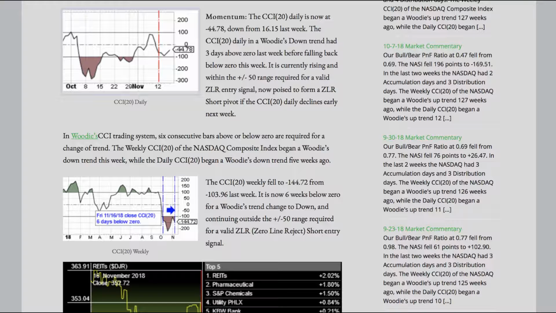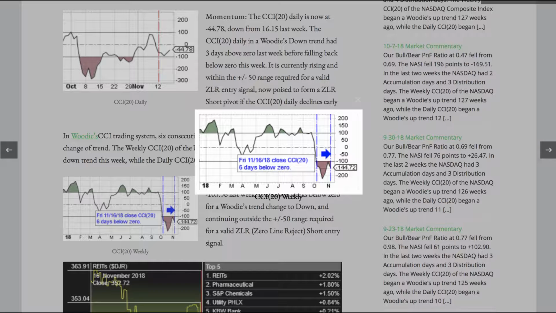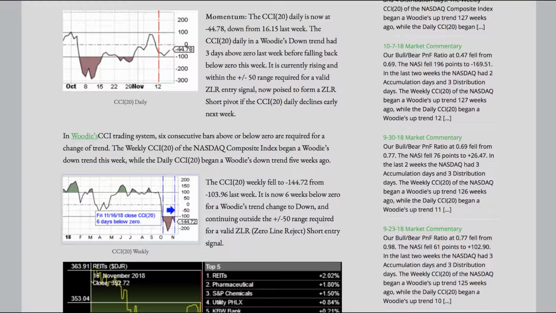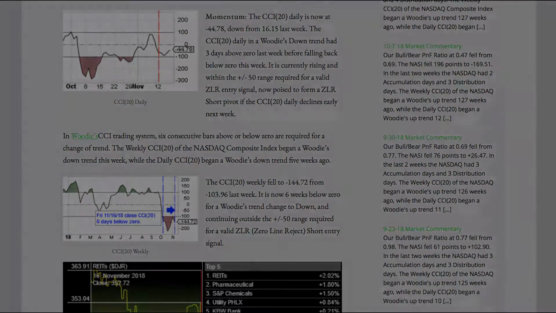The weekly CCI 20 of the Nasdaq Composite Index began a Woody's downtrend this week, while the daily CCI 20 began a Woody's downtrend 5 weeks ago. The CCI 20 weekly fell to a negative 144.72 from a negative 103.96 last week. It is now 6 weeks below zero for a Woody's trend change to down, and continuing outside the plus or minus 50 range required for a valid zero-line reject short entry signal.